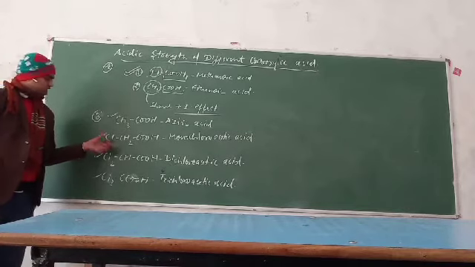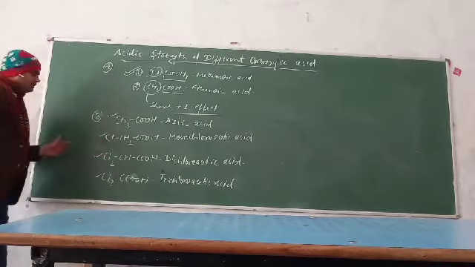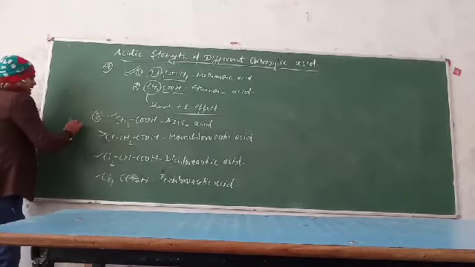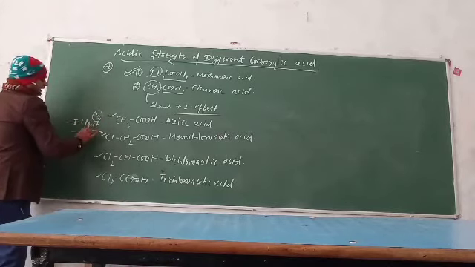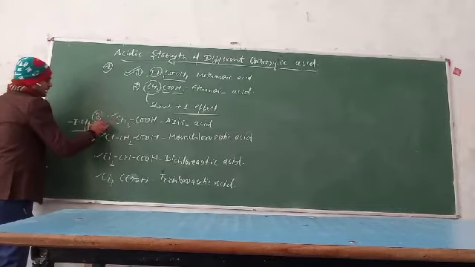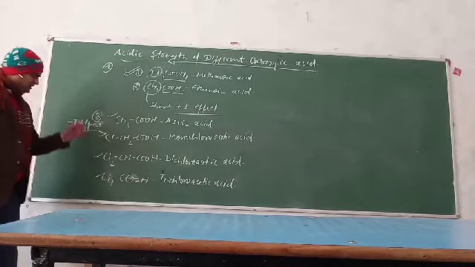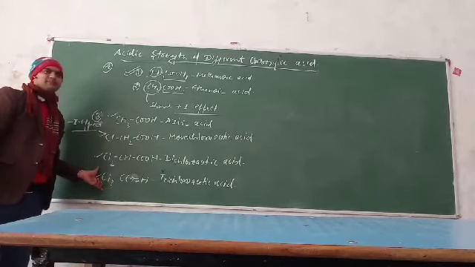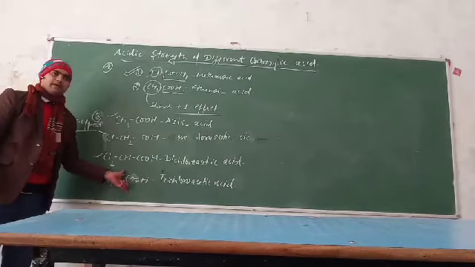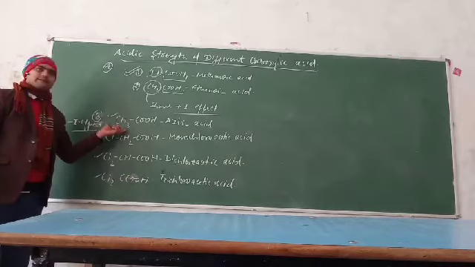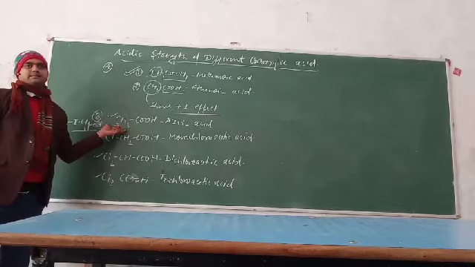Clear? Because this chlorine shows the minus I effect, and it decreases the electron density on the carbon atom, and in this case the proton will be removed more readily. Clear? So the number of chlorine atoms is more in case of the trichloroacetic acid. So here it will be more acidic, and in case of acetic acid there is no chlorine atom present, so it will be less acidic.